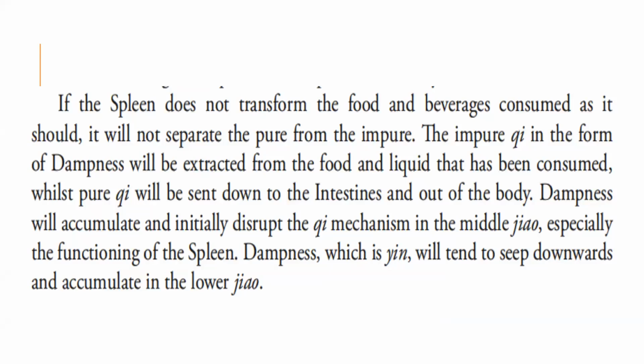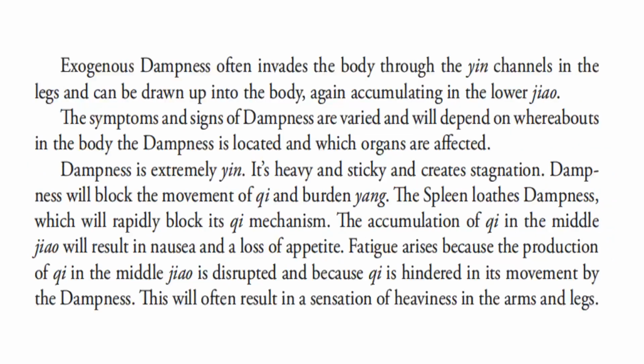Dampness will accumulate and initially disrupt the qi mechanism in the middle jiao, especially the functioning of the spleen. Dampness, which is yin, will tend to seep downwards and accumulate in the lower jiao. Exogenous dampness often invades the body through the yin channels in the legs and can be drawn up, again accumulating in the lower jiao.